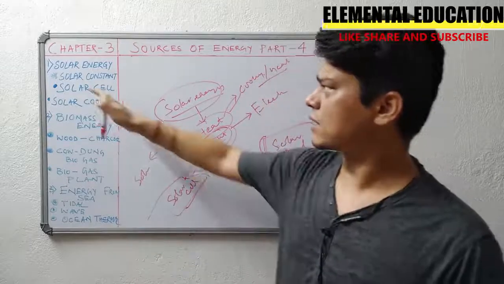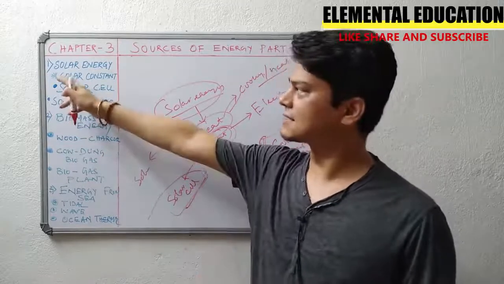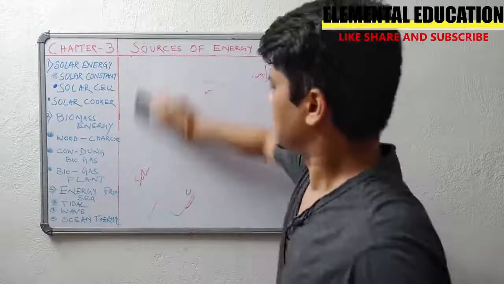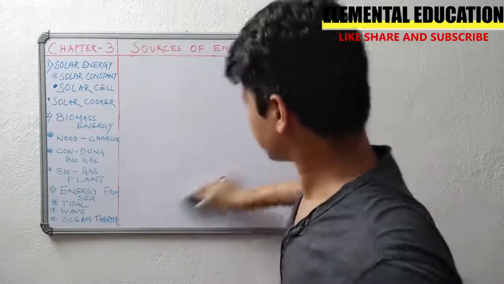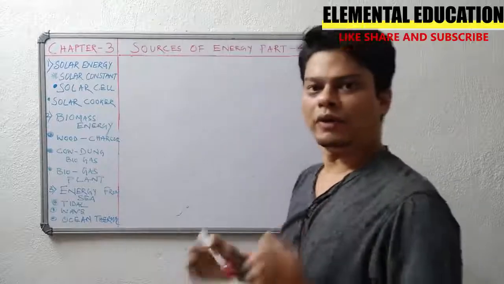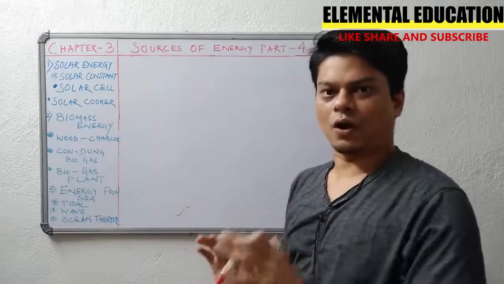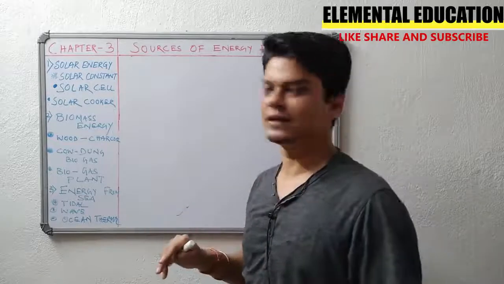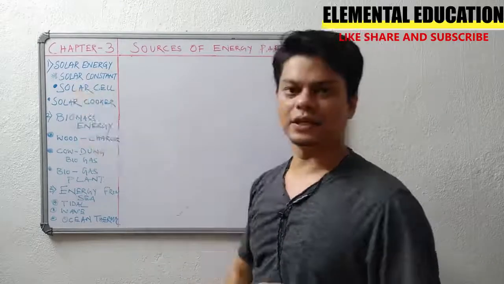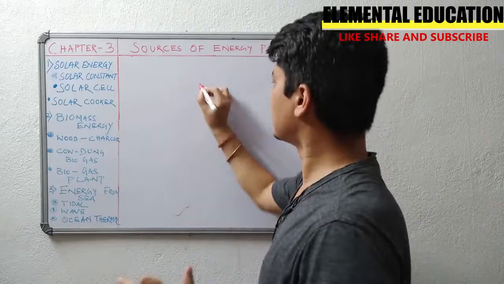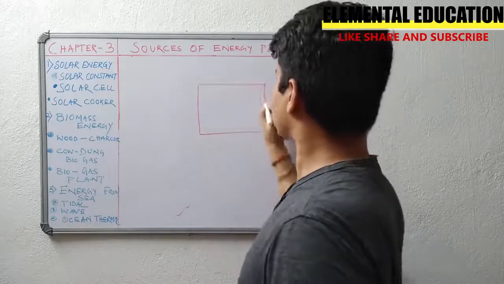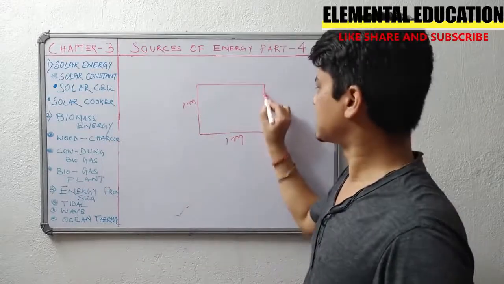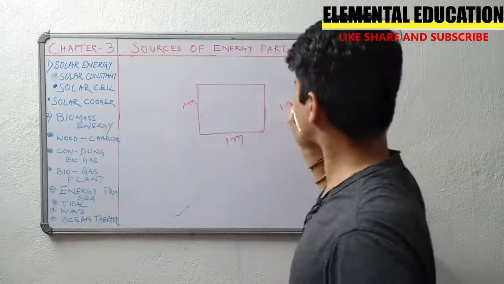So let us see what is a solar cell. Before that, let's understand what is a solar constant. When we know the efficiency of all the fuels, as we have studied earlier, petrol, diesel, kerosene, we have certain calorific value, right? Similarly, for solar energy, we have a solar constant. What does it mean? Let us take, this is 1 meter, this is 1 meter. This is not a perfect square, but it's a square. Let us take, this area is 1 meter square.